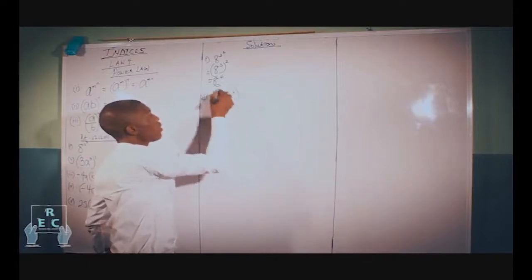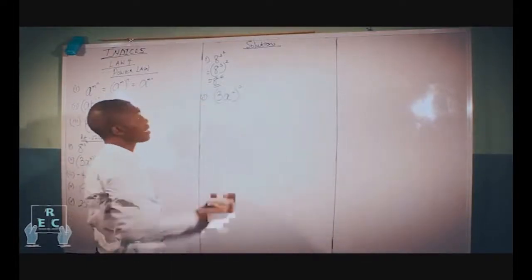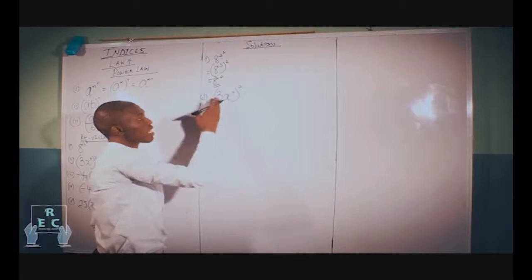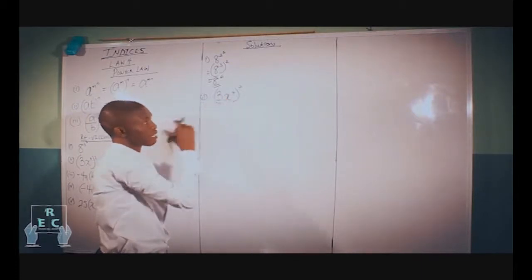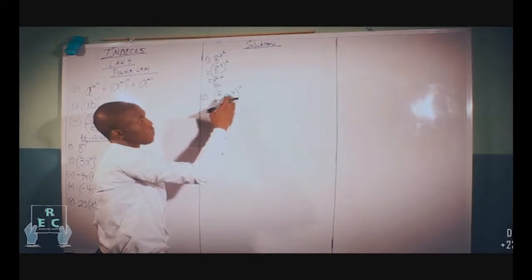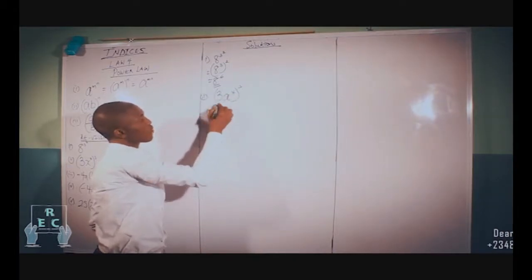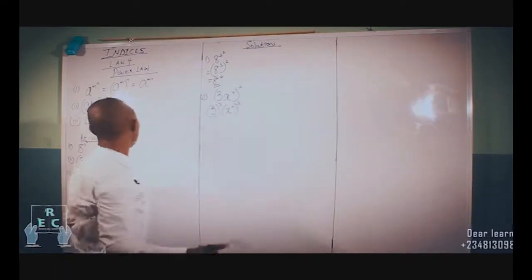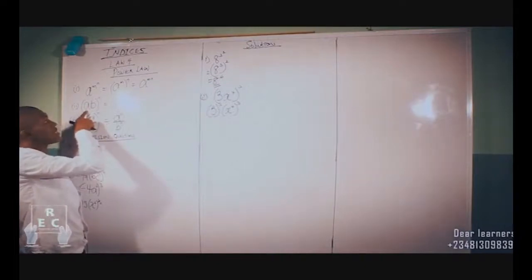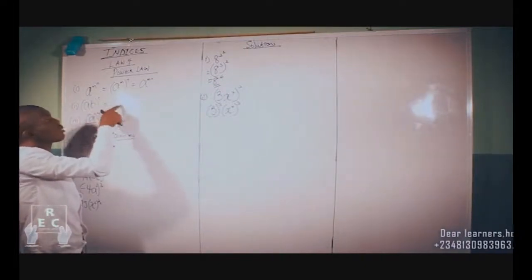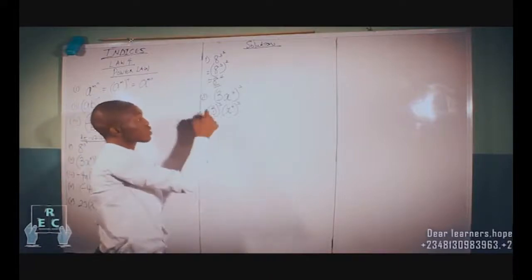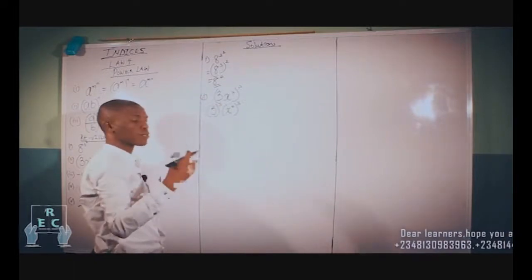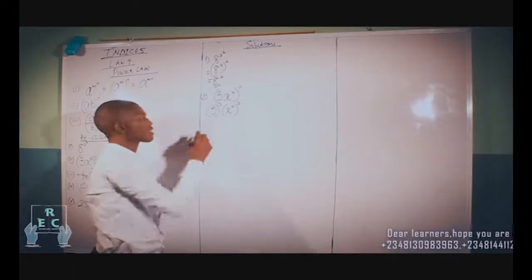3x^4 all in brackets, power 3. I told you the other time the power 3 is for each and every identity in this bracket; every one of them has their part. So here we have 3 raised to the power of 3, and x raised to the power of 4. What have I done? The same law: apportion the power to each number in the bracket, or each identity. So 3 takes this, x raised to the power of 4 takes this. 3 raised to the power of 3 gives us 3 multiplied by 3 multiplied by 3, and that's 27.